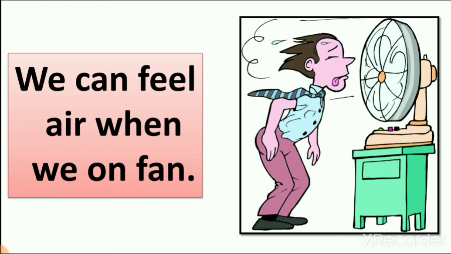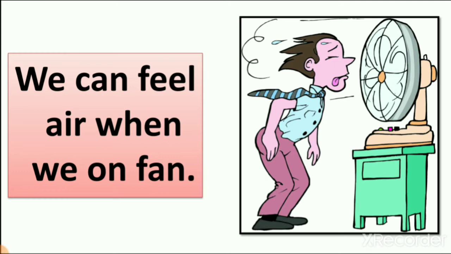Not only near a fan, when you go to hill stations, you can feel air. The air is all around us. When air starts moving, you can feel it, right? We can feel air when we turn on the fan, because the fan is giving us air. But what is the work of the fan?